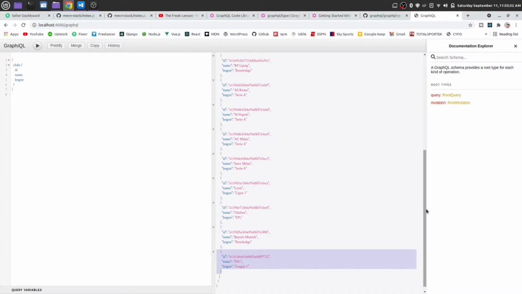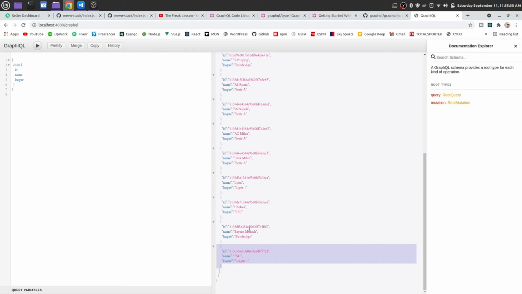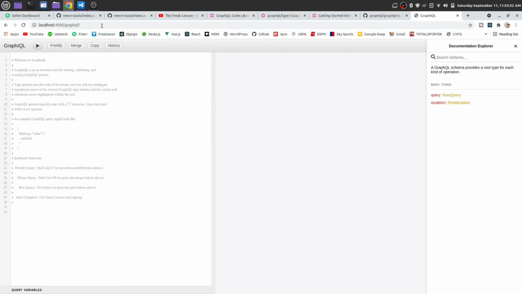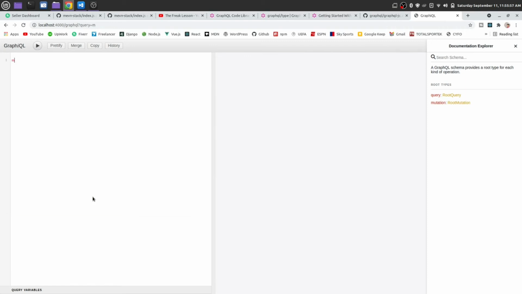Here I want to delete this Bayern Munich. Let me copy this, and mutation is saying a syntax error, some kind of syntax error it's giving. Let me fix that. Okay, we don't have any syntax error now. Mutation, delete club id,